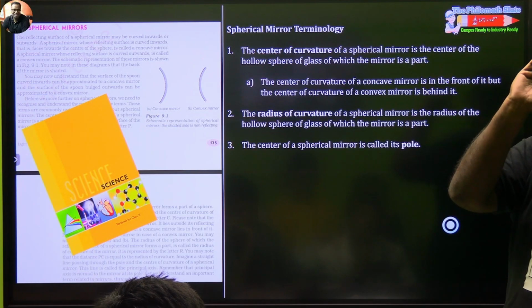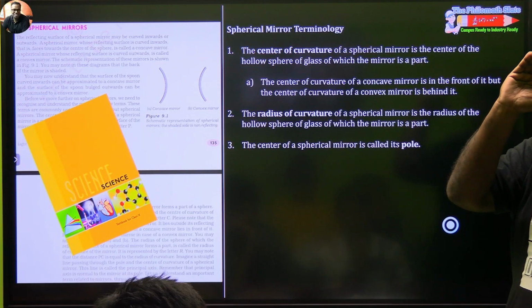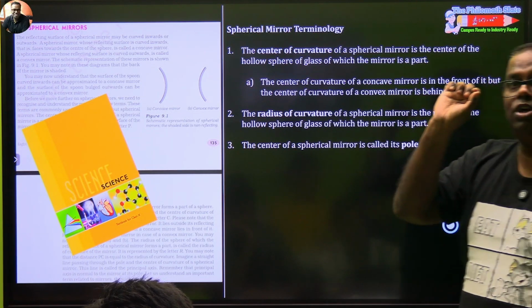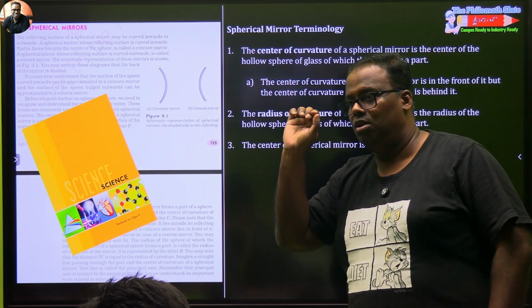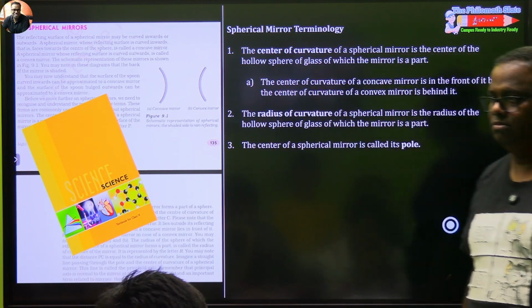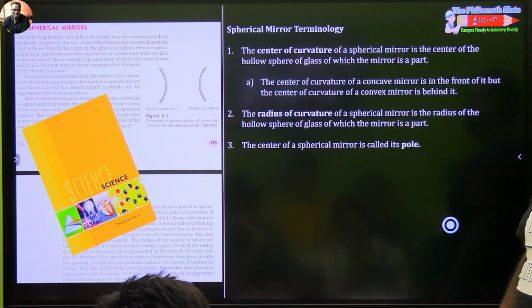Anya madam, did you understand the pole? But did you understand the difference between the center of curvature and the pole? The center of curvature is the center of that football. The pole is the center of the portion that you are snapping out. Brother, did you understand?